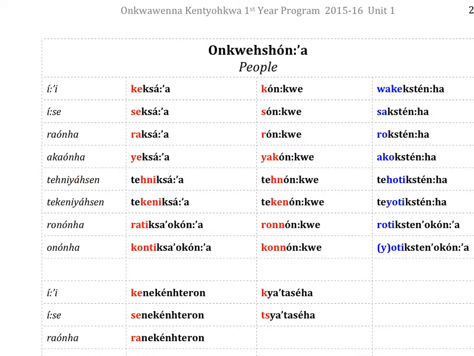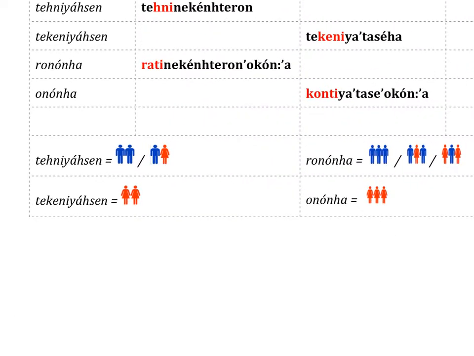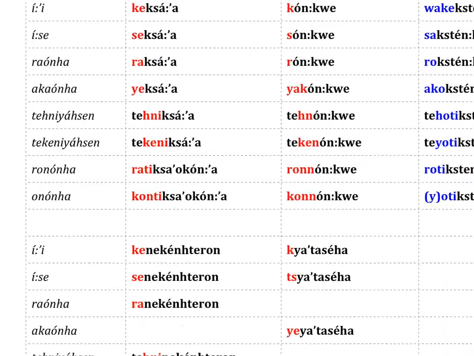Dehniasa. Now look at the bottom of the page here. We have a little key, and we're explaining here that dehniasa means two males, or a male and a female. Degeniasa means two females. Degene is our word for two. De generally, a lot of times, indicates two of something. Ronuha means a group of males, a mixed group of males and females. Unuha means a group of females. So let's go back up here and take a look at the rest of these terms.